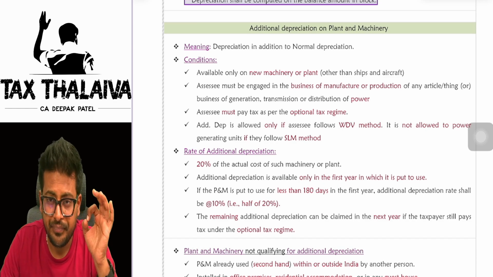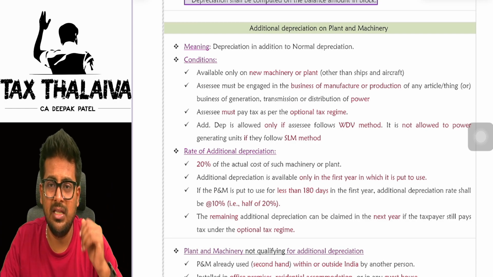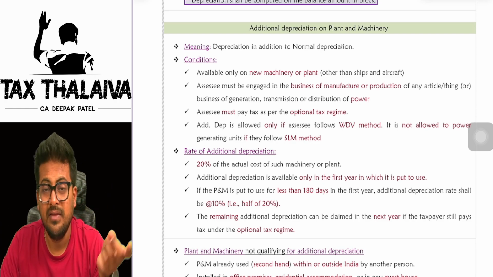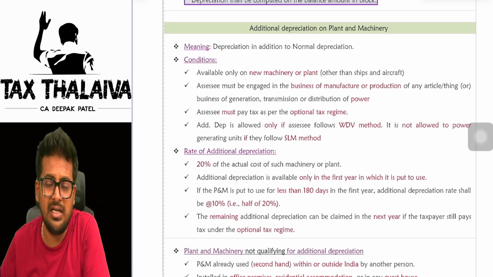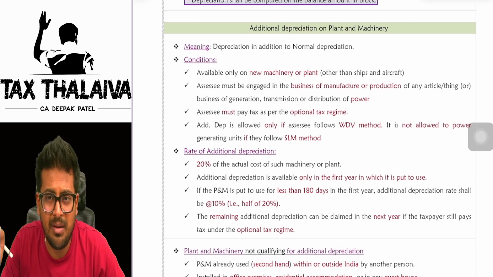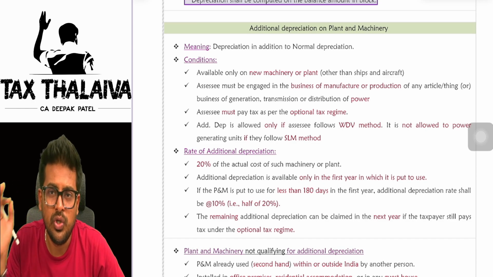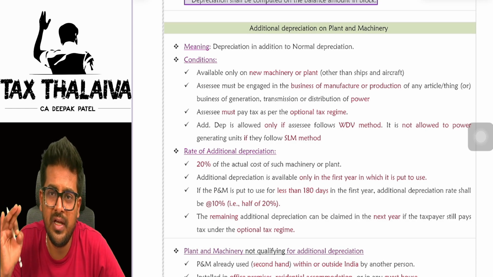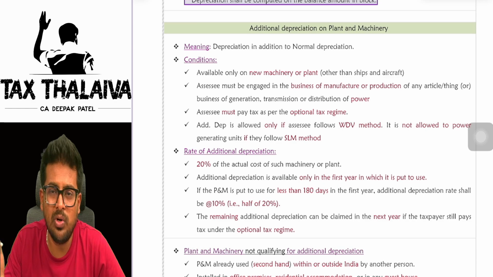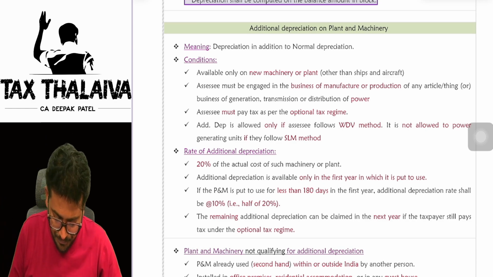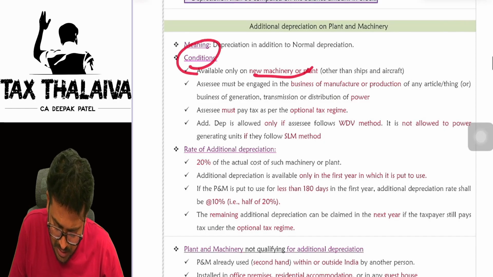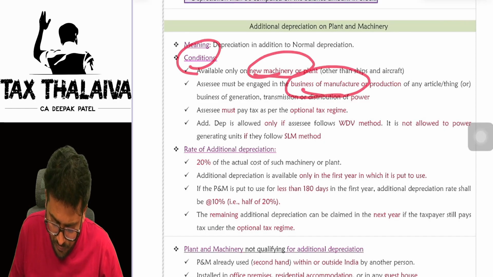Is it clear? Now the same condition which I discussed, that if you put to use the asset in the first year for less than 180 days, then you will get half rate of depreciation. Same concept: if you use the asset for less than 180 days in the first year, you will claim only half of the additional depreciation. Means only 10%, and the rest 10% you can claim in the next year. So conditions: new plant and machinery, business of manufacture.